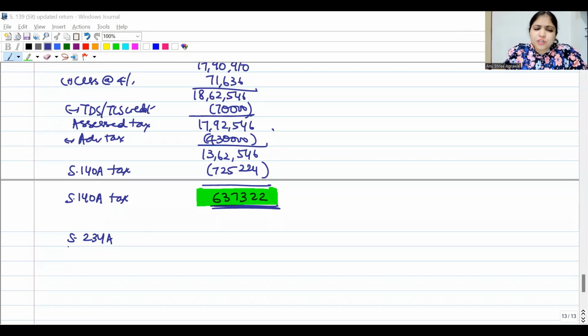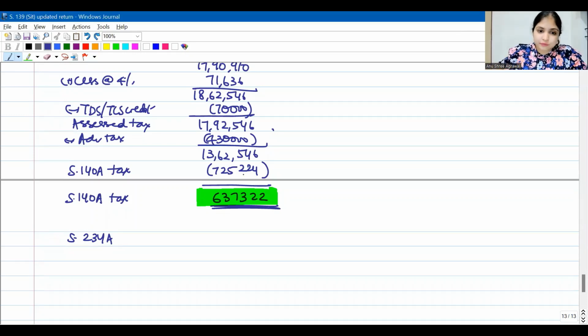Now see, 234A interest calculation will be slightly different. On what amount do we calculate 234A interest? Generally, we calculate on the amount of tax which is due, right? Amount of tax which is due here is 6,37,322. But in updated return cases, I will compute 234A interest on the amount that is due before the 148 tax that I have already paid.